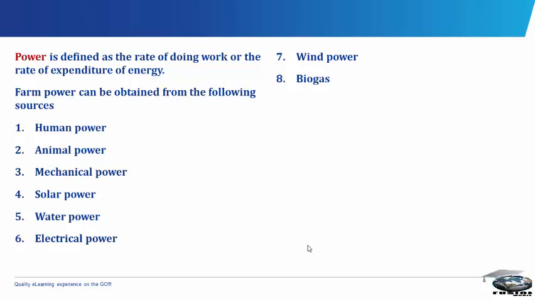Electricity generated from solar energy can be used for several farm operations. Solar power or energy is a cheap source of energy. It is easily available, it is free, and it is a neat source of energy.